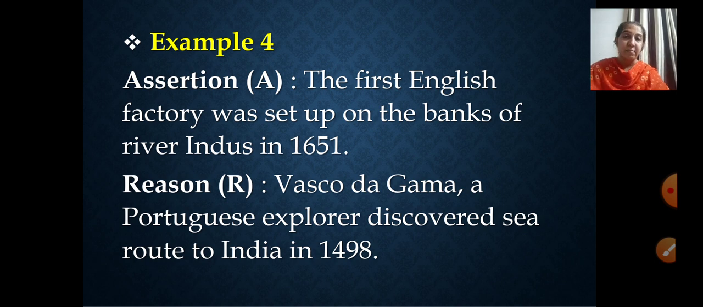Those who have read the chapters thoroughly, those who have prepared themselves completely with social studies, must be remembering from the second chapter, From Trade to Territory, that you have learnt about this. The first English factory was set up on the banks of river Indus? No, it was river Hooghly in 1651. Correct. So the assertion is going wrong here. It is not right.